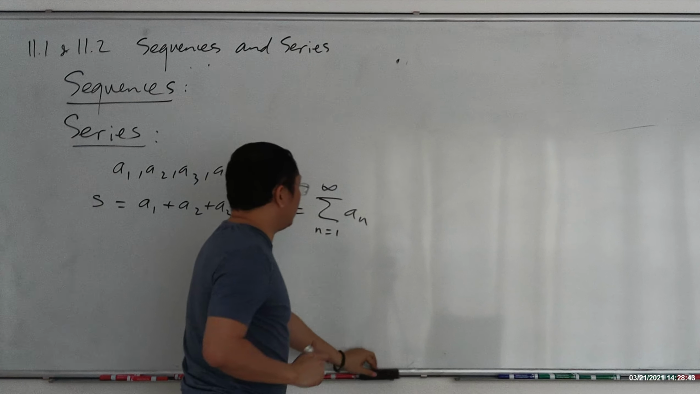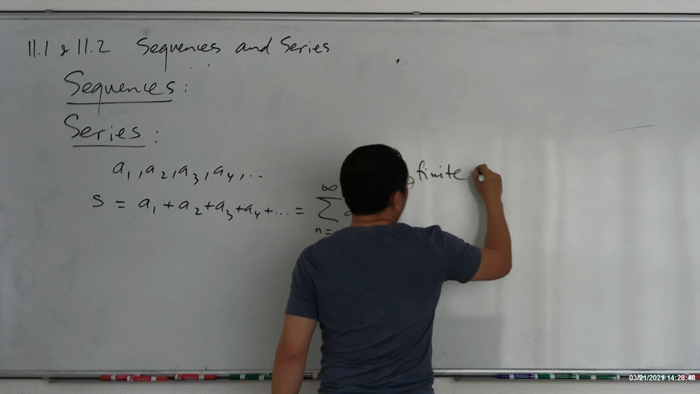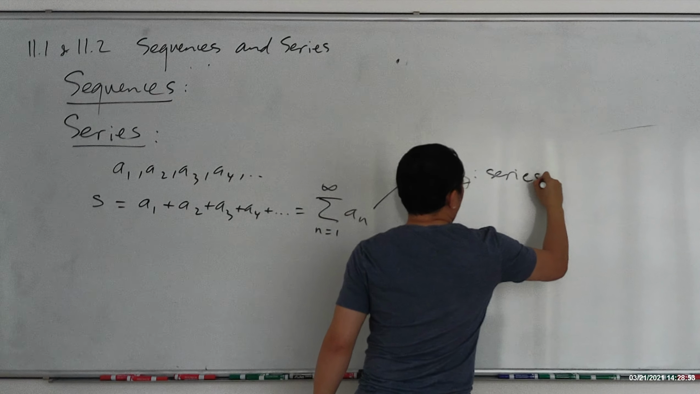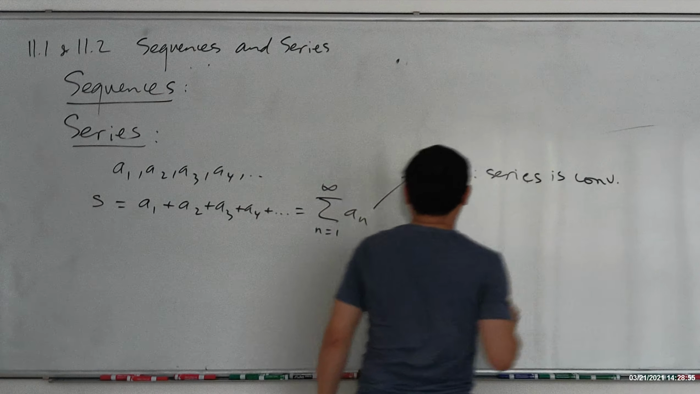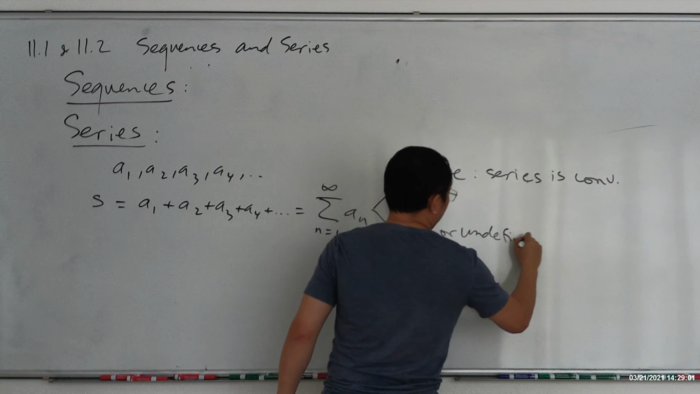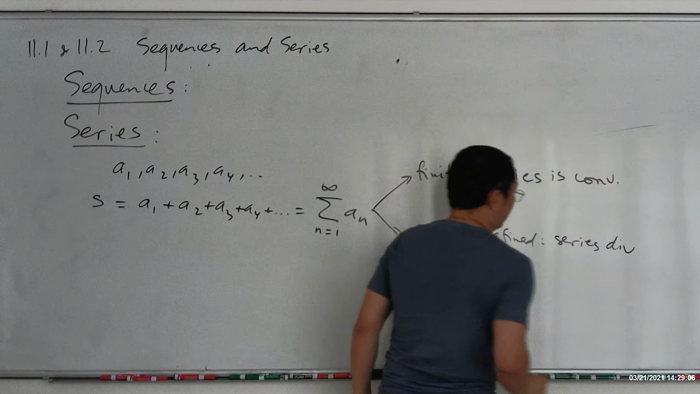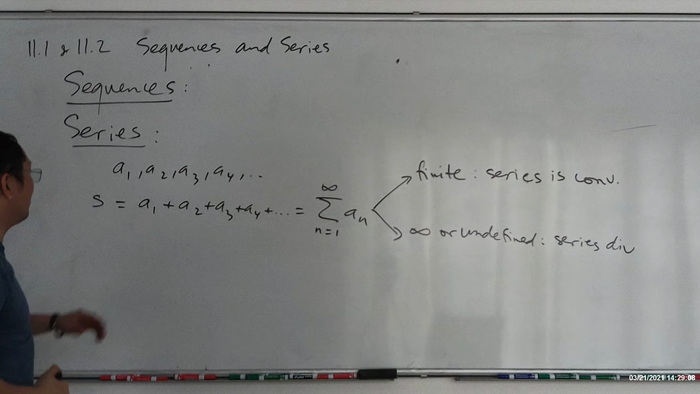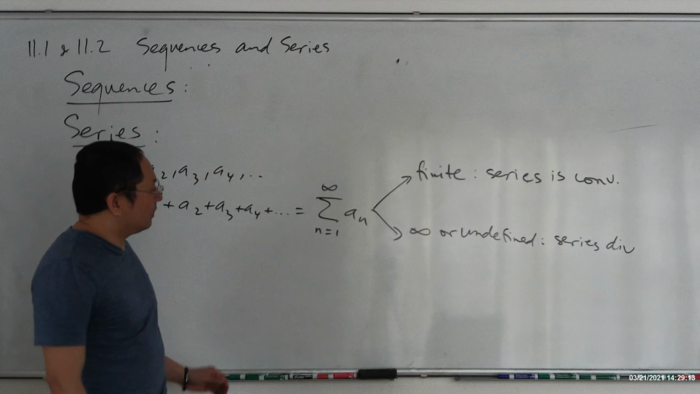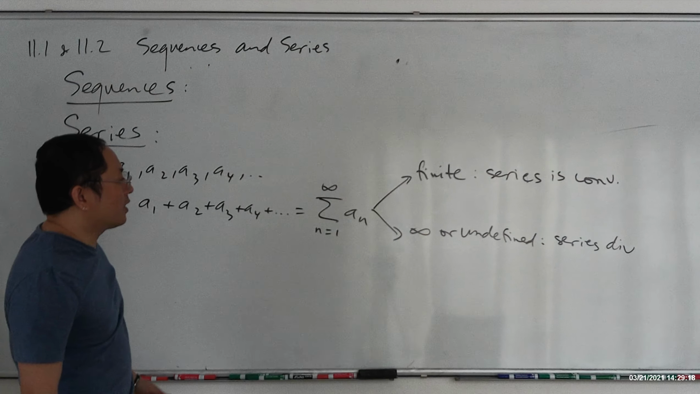If the sum right here is finite, then we say that the series is convergent. If it's infinity or undefined, then we say that the series is divergent. Okay, so two cases. You have a one that you keep adding forever, but it turned out to be a finite number. Yeah, that's going to happen. I'll show you an example. You say that the series is going to be a convergent series.